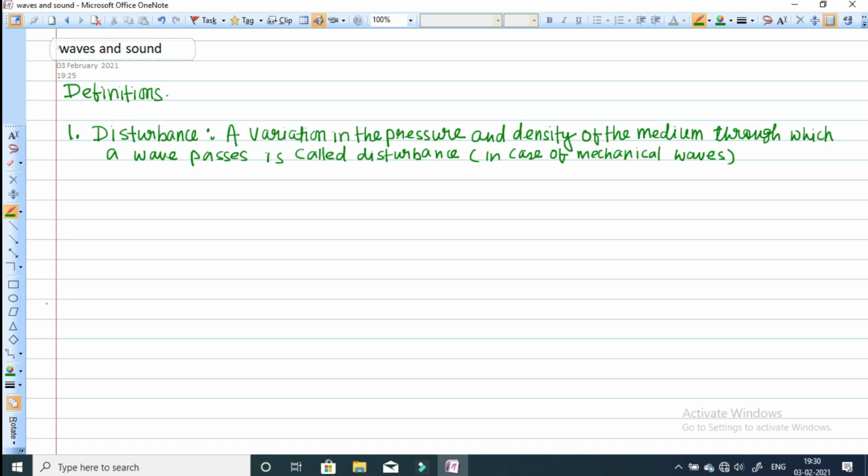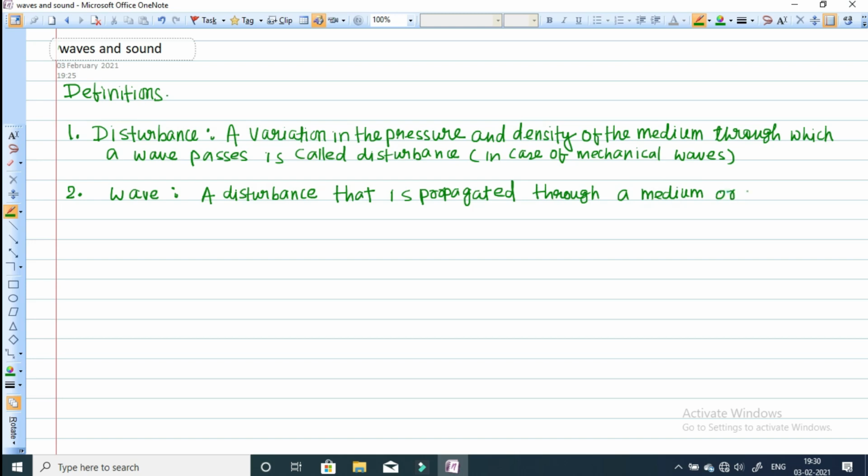The next definition is wave. What is a wave? A wave is nothing but a disturbance. A disturbance that is propagated through a medium or space is called a wave.